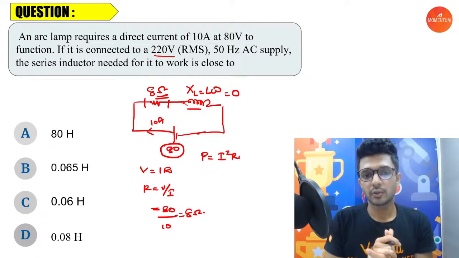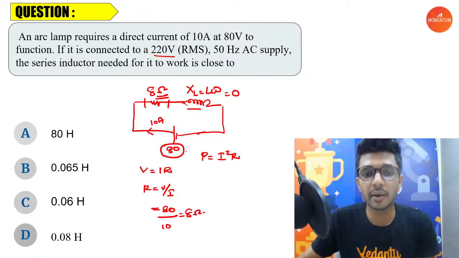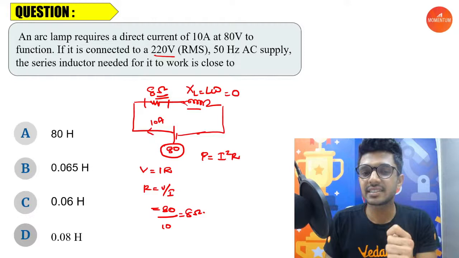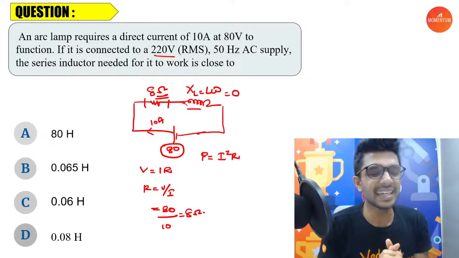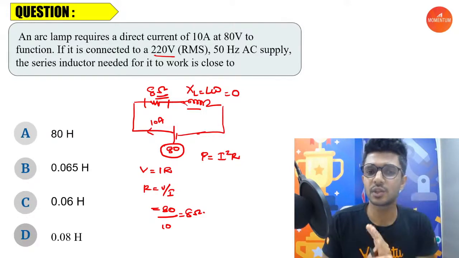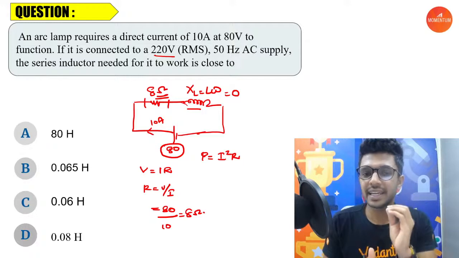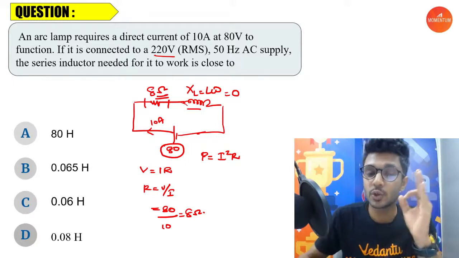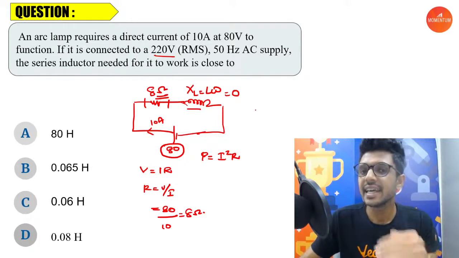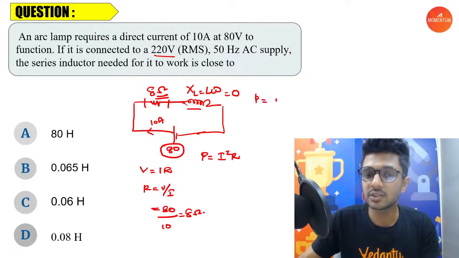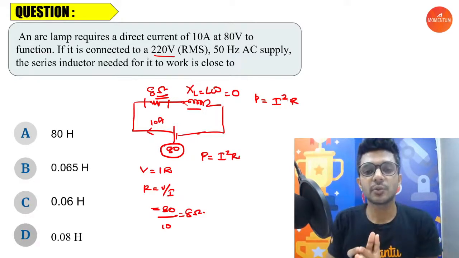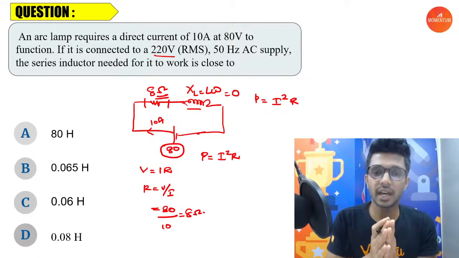Now fine, once we are providing an AC, you have to know that the power that is getting dropped across the inductor is equal to 0, which means the average value of power dropped across an inductor is 0. So even if you are providing an AC in an LCR circuit, the power is only getting dropped across a resistor. So still the equation for the power is going to be I square R.